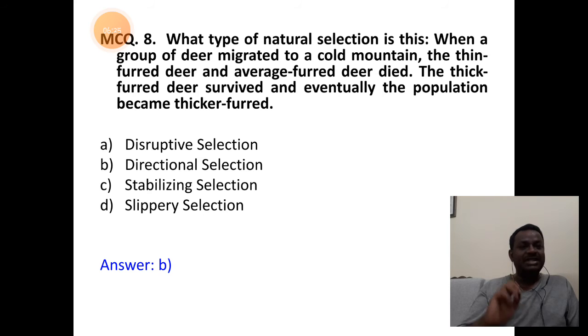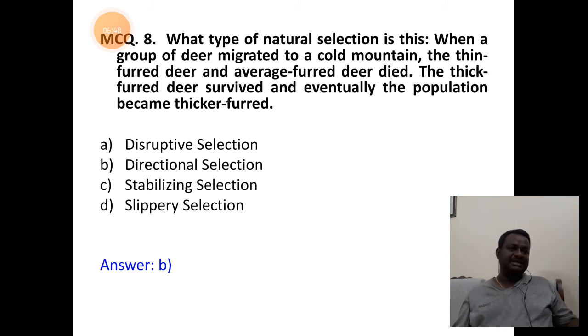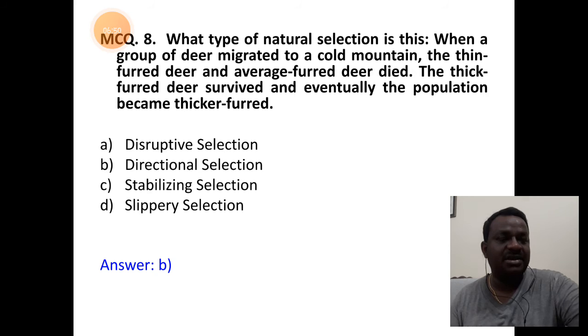When a group of deer migrated to a cold mountain, the thin-furred deer and average-furred deer died, whereas the thick-furred deer survived. The population became thicker furred there. So what kind of selection is it? Only one extremity is selected, so answer is B, directional selection.